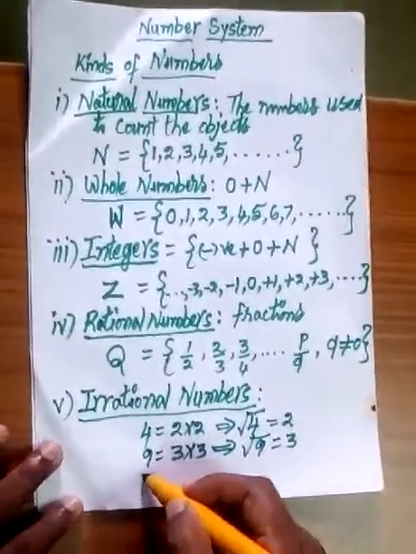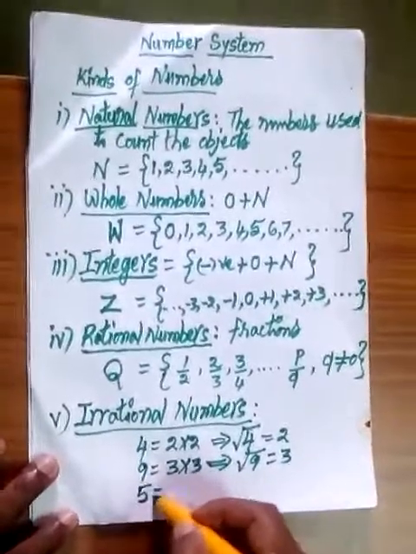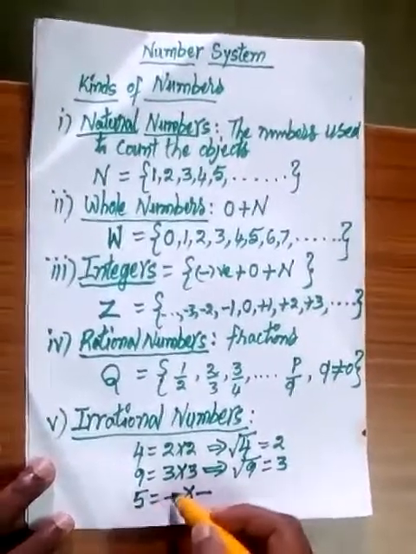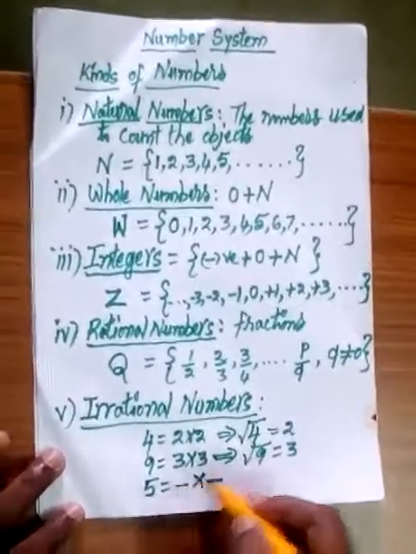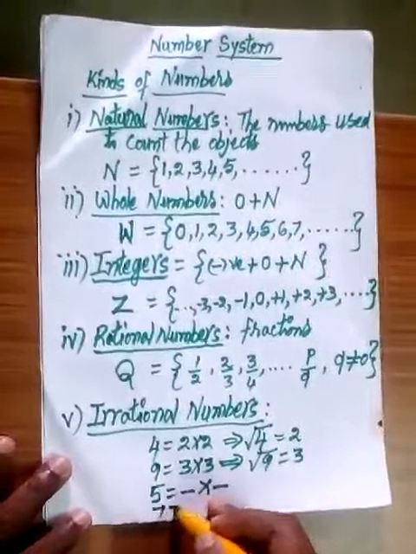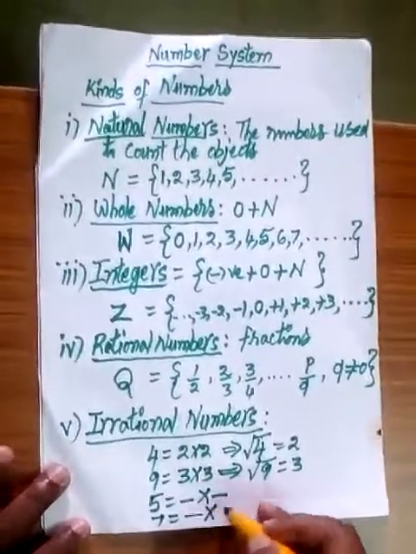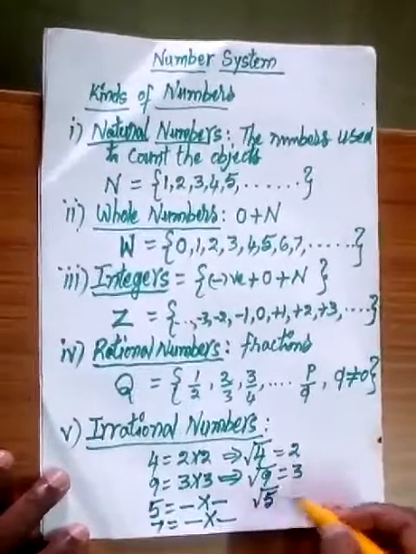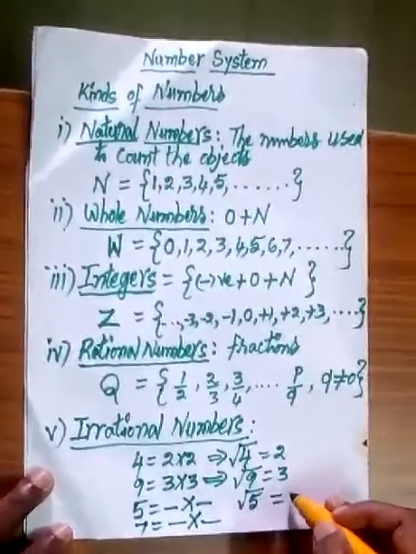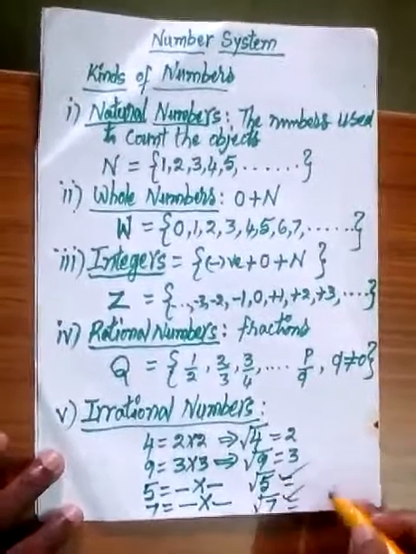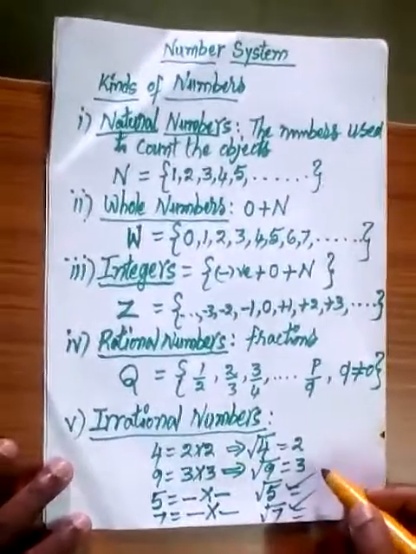But we cannot express 5 as the product of two equal numbers, because 1 × 1 gives 1, 2 × 2 gives 4, 3 × 3 gives 9. Likewise, we cannot express 7 as the product of two equal numbers. Therefore, there is no particular value for √5 and √7. These kinds of numbers are called irrational numbers.